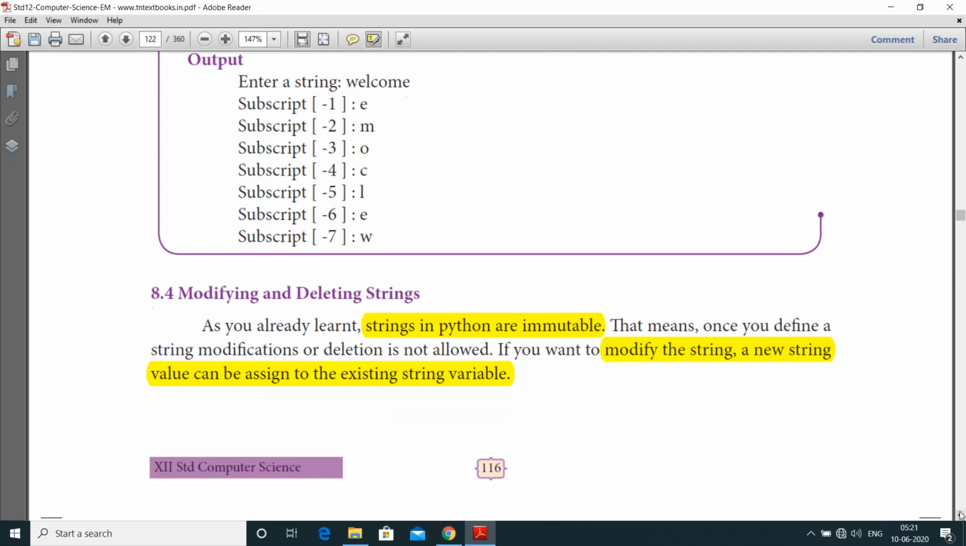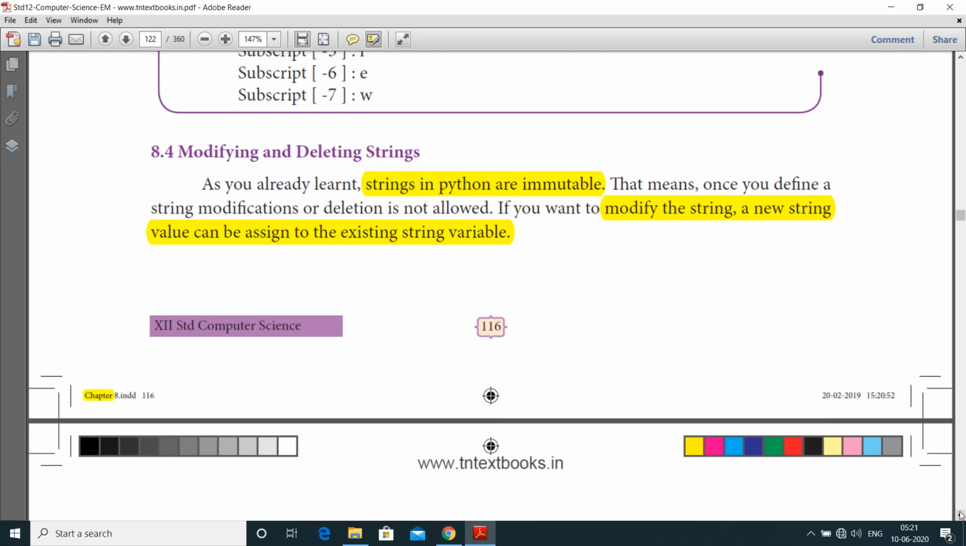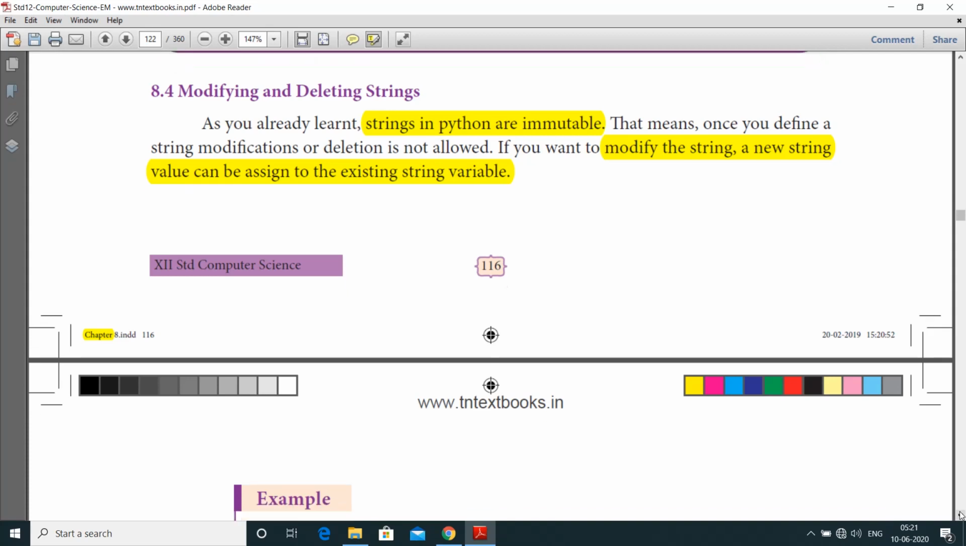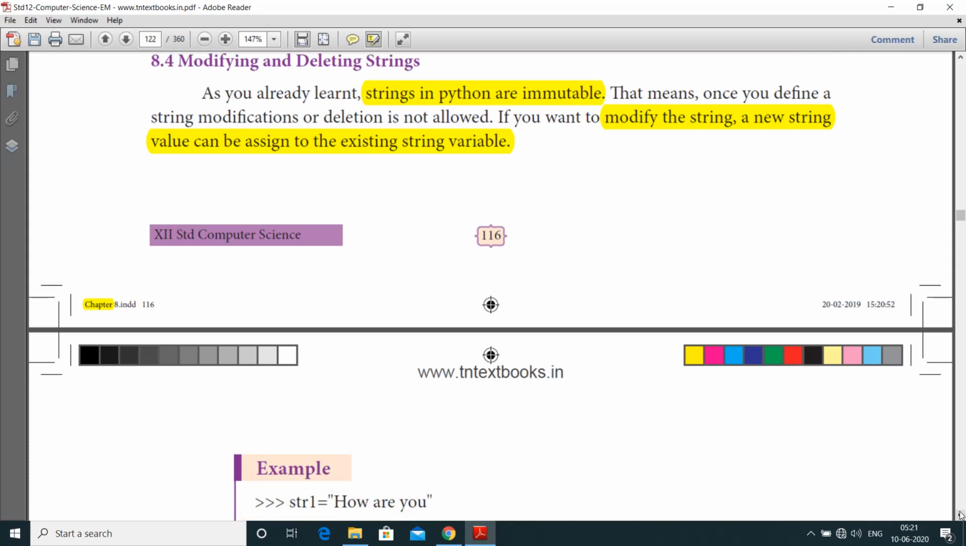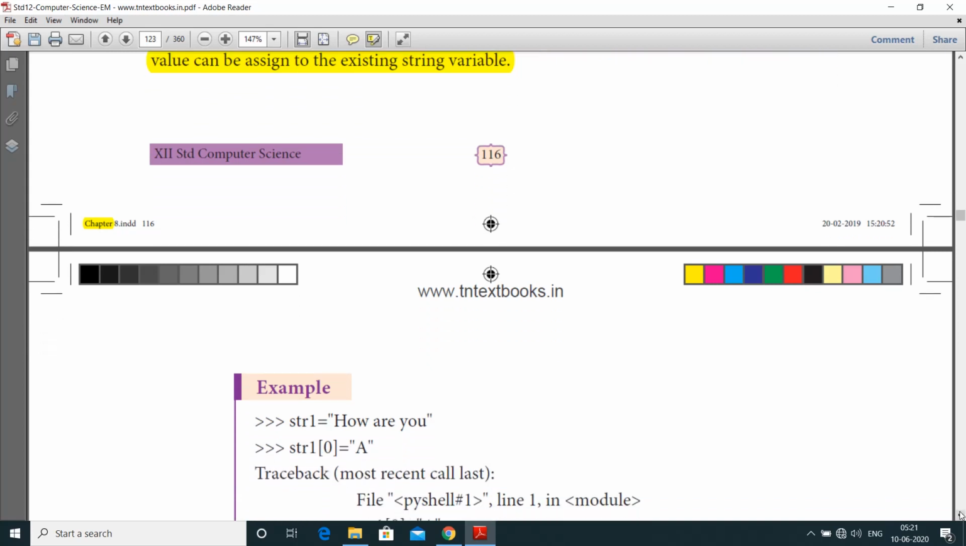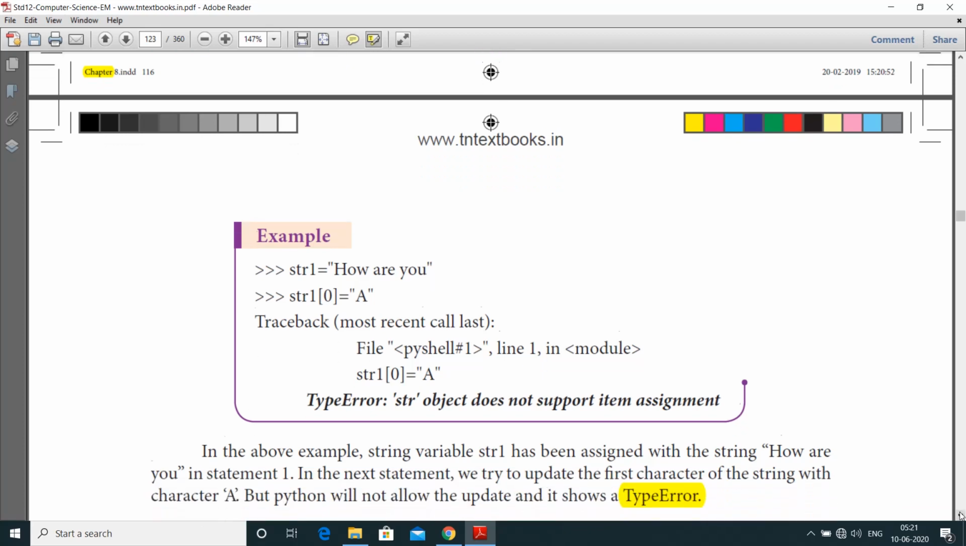Next topic is modifying and deleting strings. Already we know strings in Python are immutable. That means once you define a string, modifications or deletions are not allowed. If you want to modify, a new string value can be assigned to the existing string variable. That means, let us see the example.